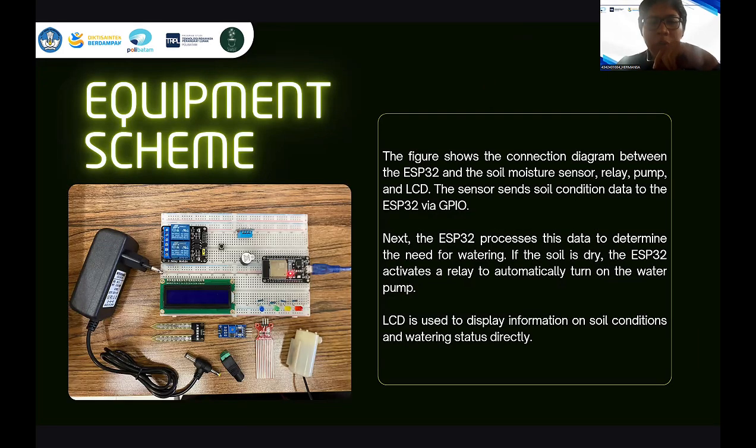Next, the equipment scheme. The figure shows the connection diagram between the ESP32 and the soil moisture sensor, relay pump, and LCD. The sensor sends soil condition data to the ESP32 via GPIO. Next, the ESP32 processes this data to determine the need for watering. If the soil is dry, the ESP32 activates the relay to automatically turn on the water pump.